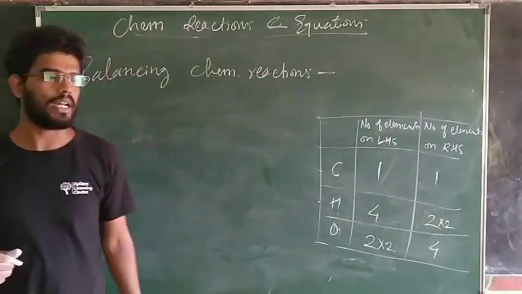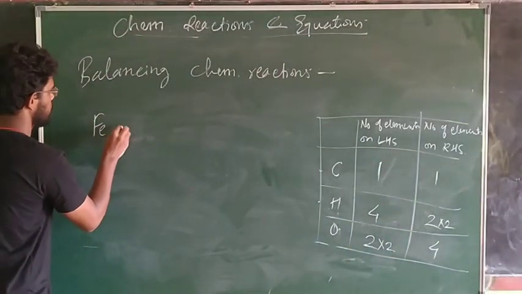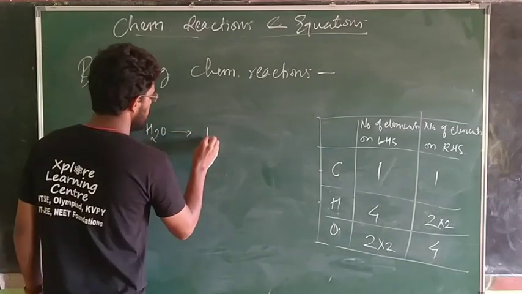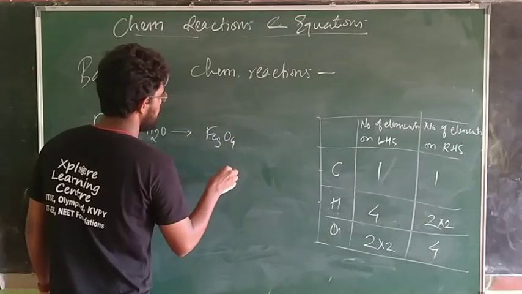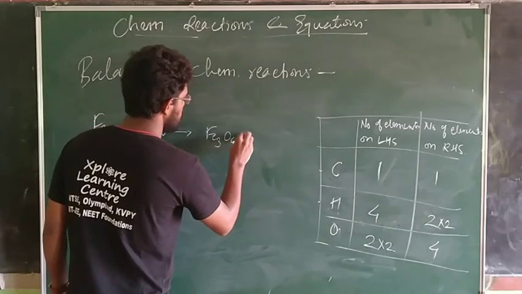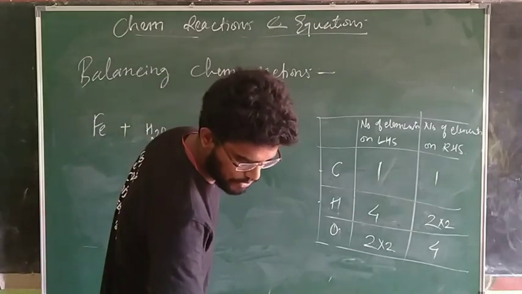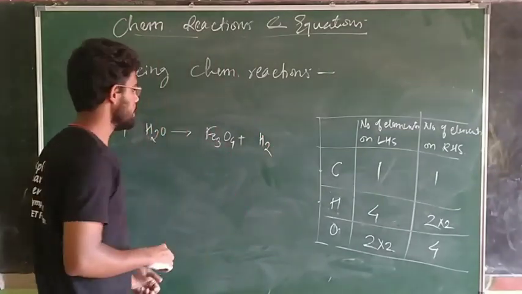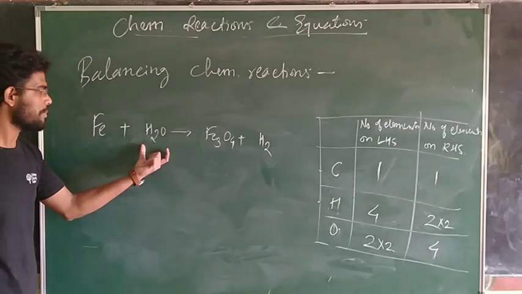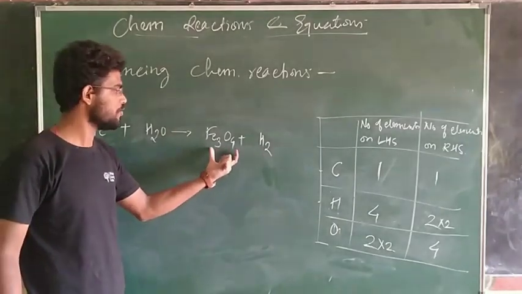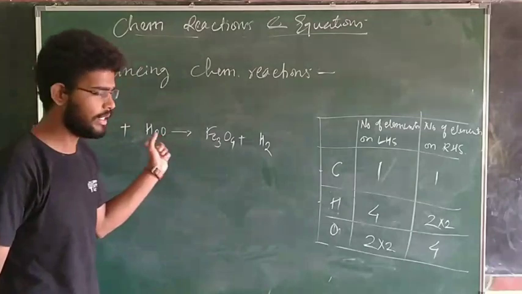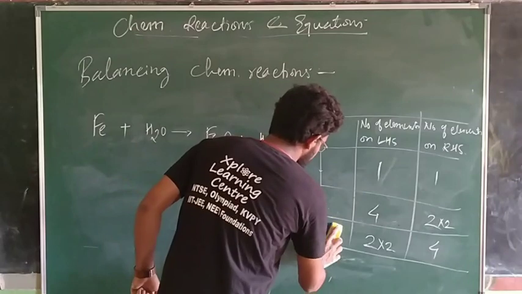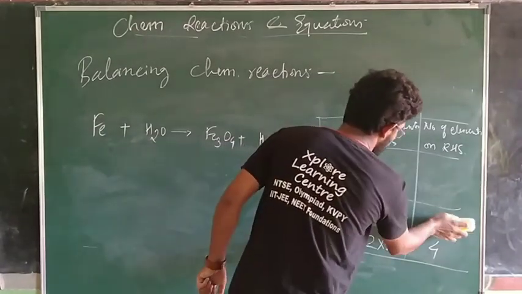We'll take one more example now. Fe plus H2O gives Fe3O4 plus hydrogen gas H2. We need to balance this reaction. Iron plus water gives you Fe3O4 plus H2. Simultaneously you must write this in your books and make that chart ready.